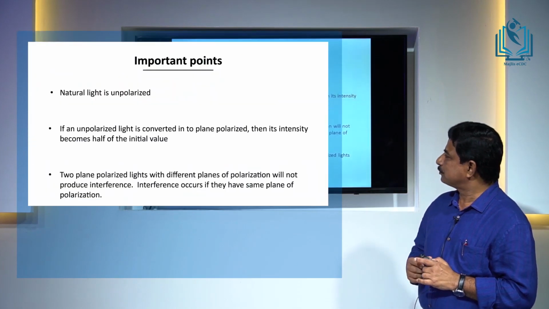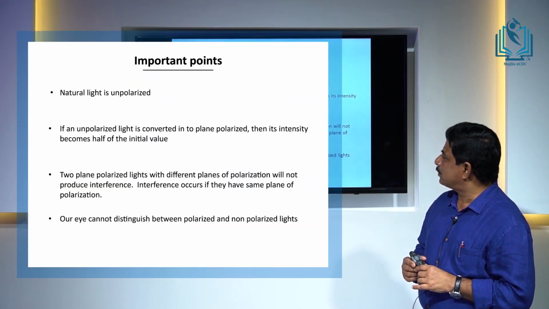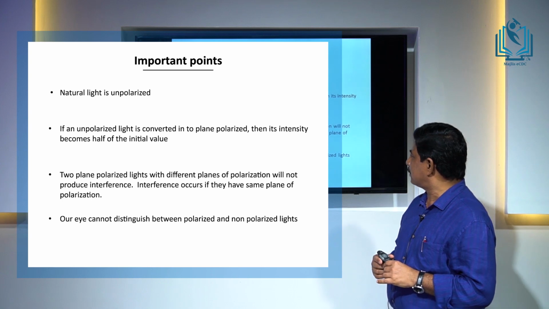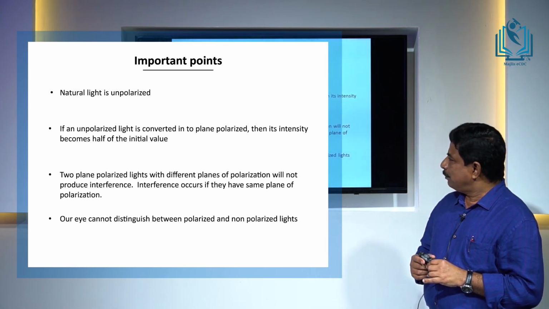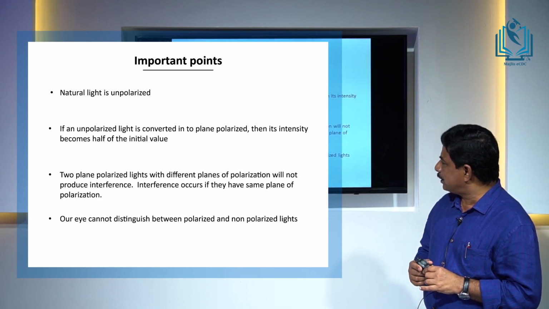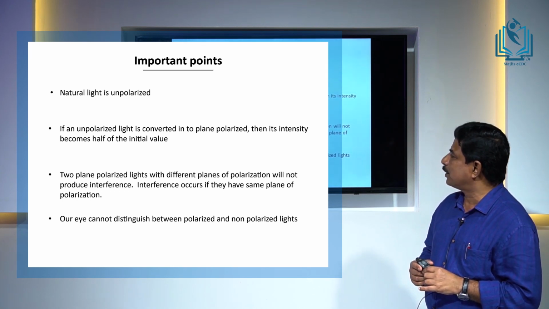Another point: two plane polarized lights with different planes of polarization will not produce interference, but there can be interference if they have the same plane of polarization.